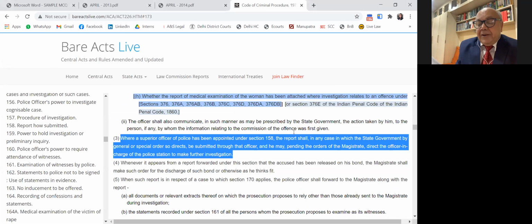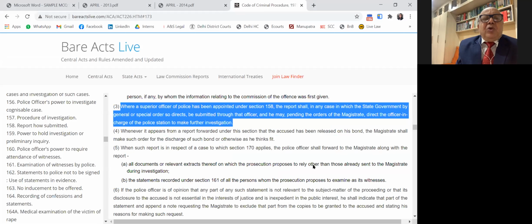Then another important thing, the police officer is bound to furnish all papers to the accused person after conducting investigation. Now, after conducting investigation, you know that under section 160, he records the statement. Under 161, he prepares the filing of statements of various witnesses, documents. Now, what is the bar under section 160? It says that where the witnesses are women and children and senior citizens, you cannot call them to the police station. He is required to go there. And 162 says that these statements which are recorded cannot be used against the accused person,